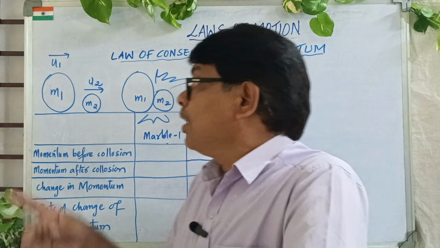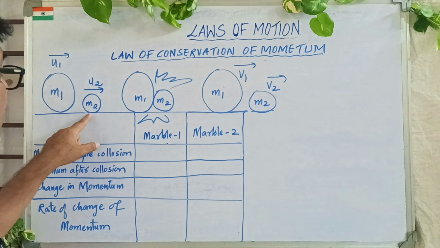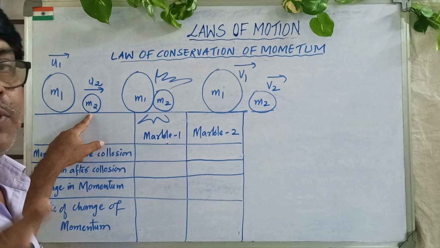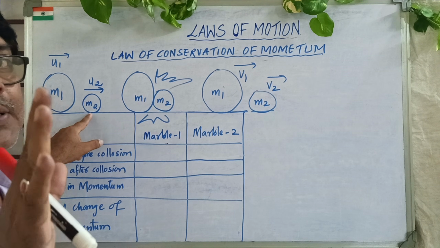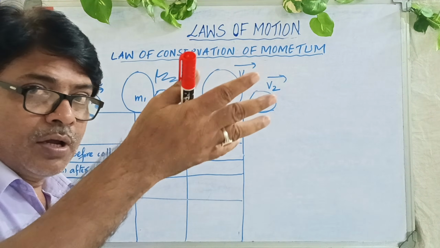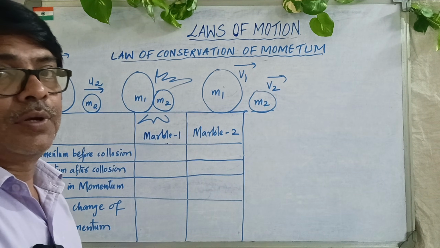So what did I do? I created a platform over here. I am rolling this M2 mass, remember M2 mass, with an initial velocity of 5 meters per second.